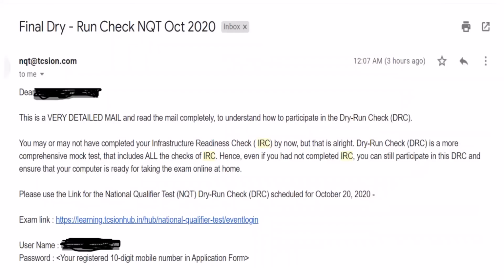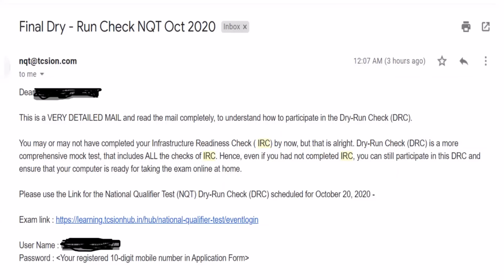Now, recently in the past 2 to 3 days, students are getting a new mail called the final dry run check, called DRC, dry run check. The good thing we can read here is: you may or may not have completed your IRC, that is the infrastructure readiness check, by now. There are students who have not done IRC. It could be you also. Many students said they had not successfully done their IRC but are now receiving DRC.